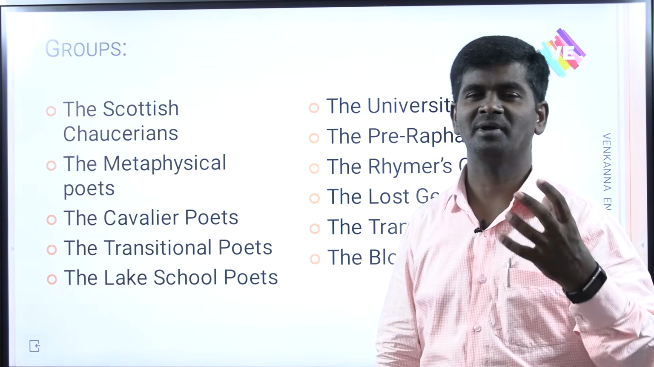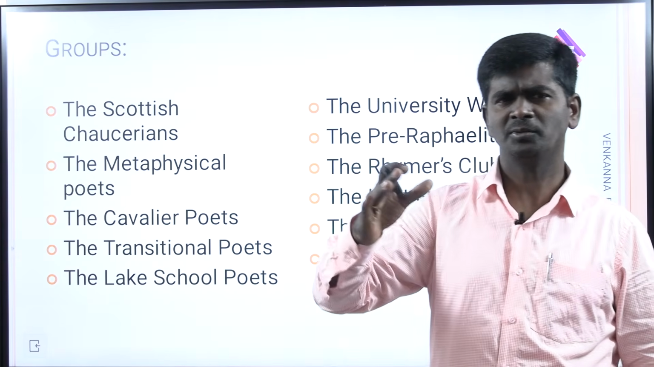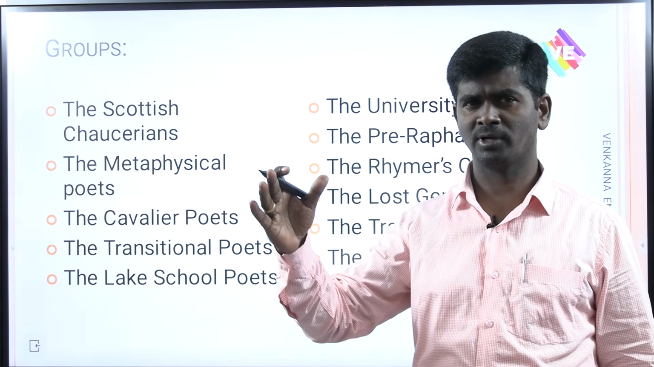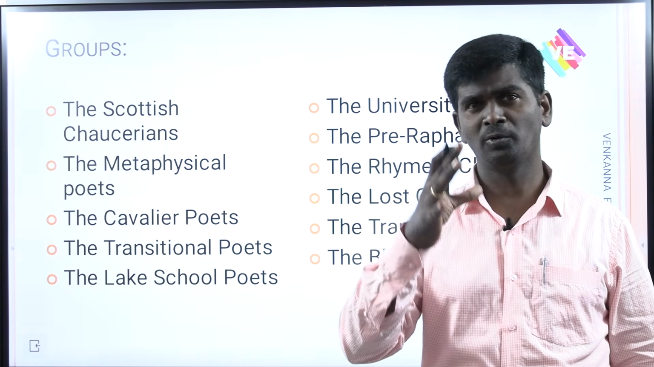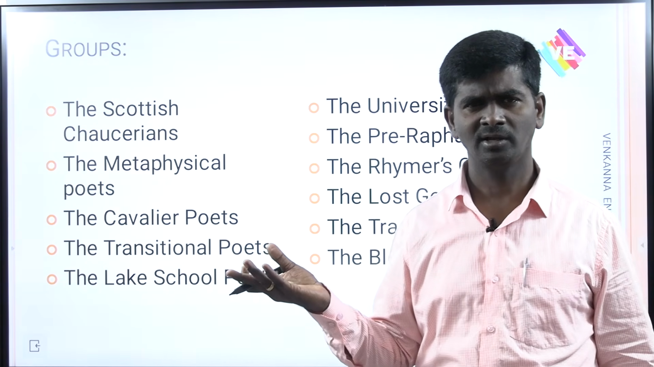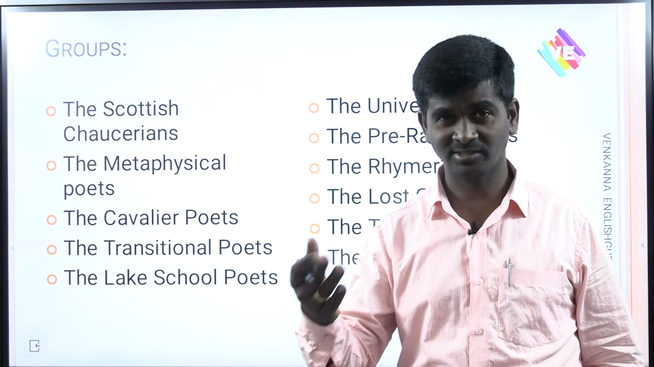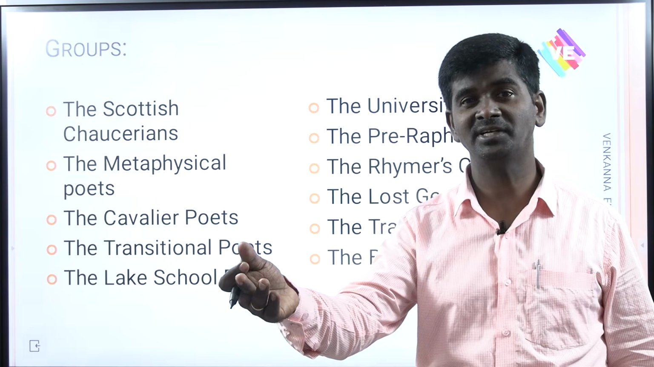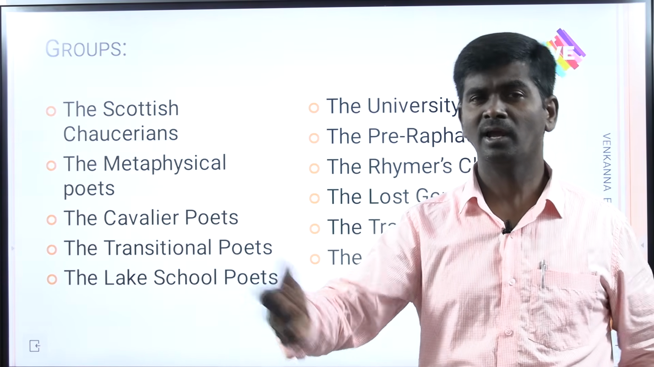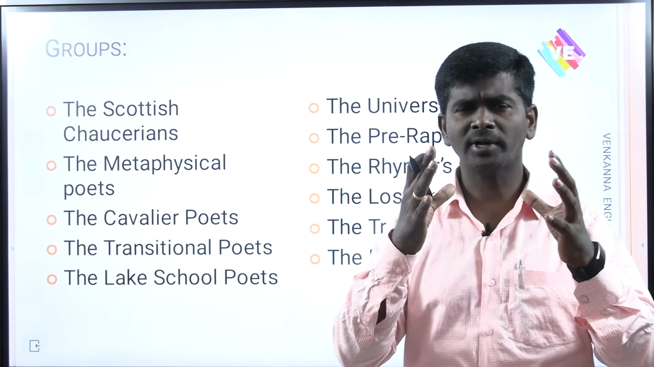Next, groups, my friends, very, very important. As a whole, from Old English literature to modern period, post-modern period, I can give you 50 groups, popular groups like Scottish Chaucerians, metaphysical poets, university wits, Lake School poets, pre-Raphaelites, aesthetes and expatriates, Bloomsbury writers, absurdists, comedy of menace experts, existentialists, surrealists. Like that, important, there will be a bit.